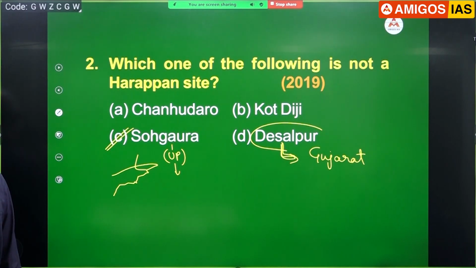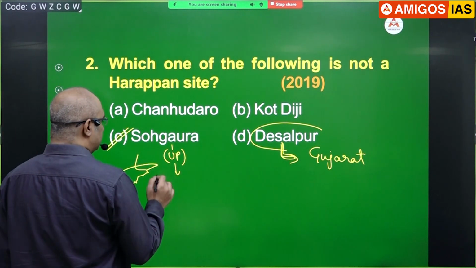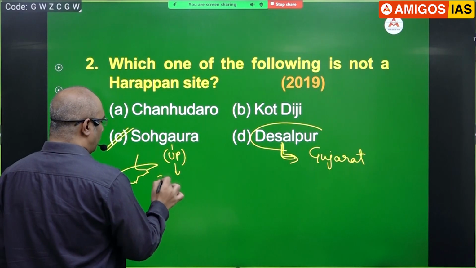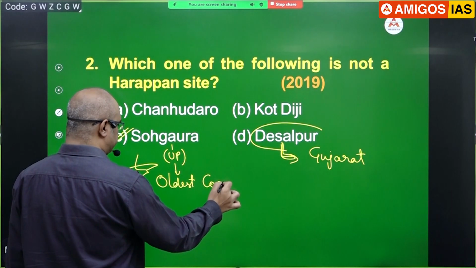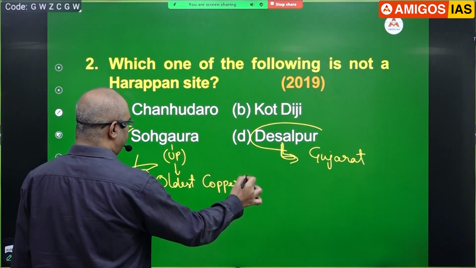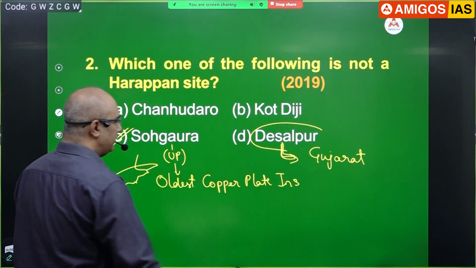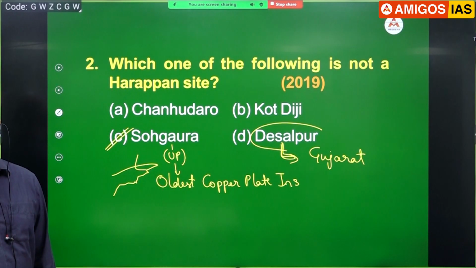It has a significance. Kindly write down what is the significance of Sohagaura. This place Sohagaura has the oldest copper plate inscription in India. No one really knows the exact date of this.